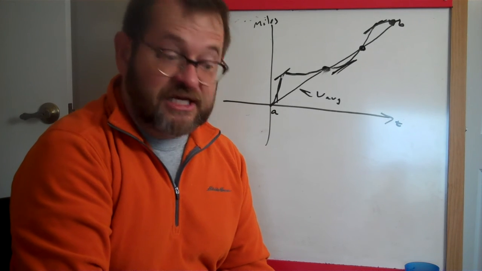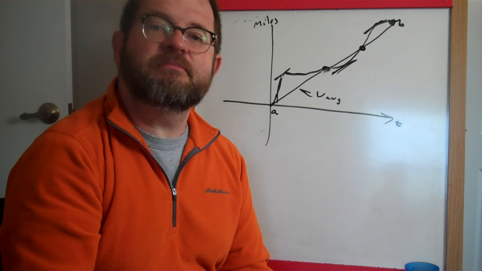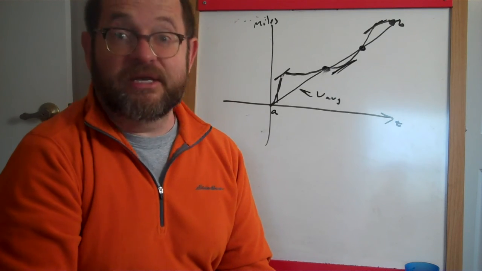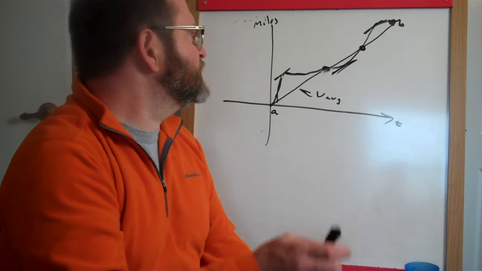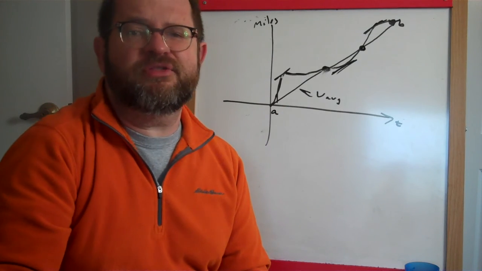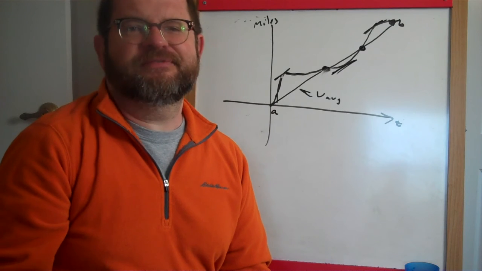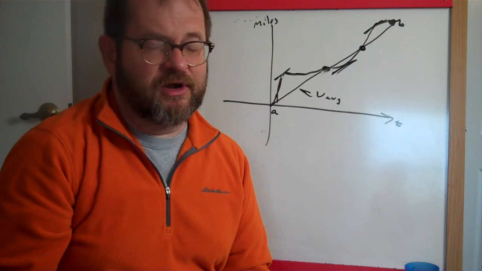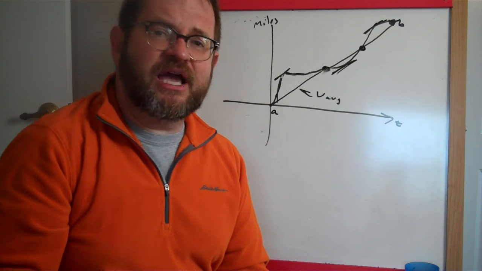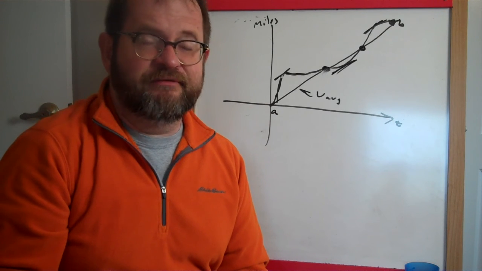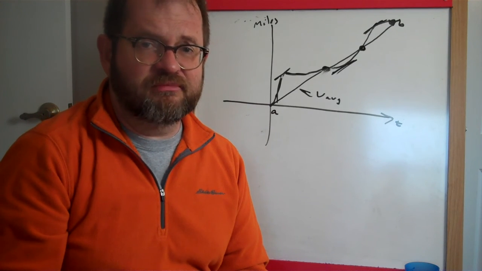Now, this section of your textbook does then proceed to spend some ink on corollaries of the mean value theorem. In other words, things that you can show that are equivalent to the mean value theorem. That's kind of interesting if we had lots of time, if there weren't all kinds of other things going on in the world right now. So we're not going to get bogged down on that whole section about corollaries of the mean value theorem. That's just not the most important thing at the moment.